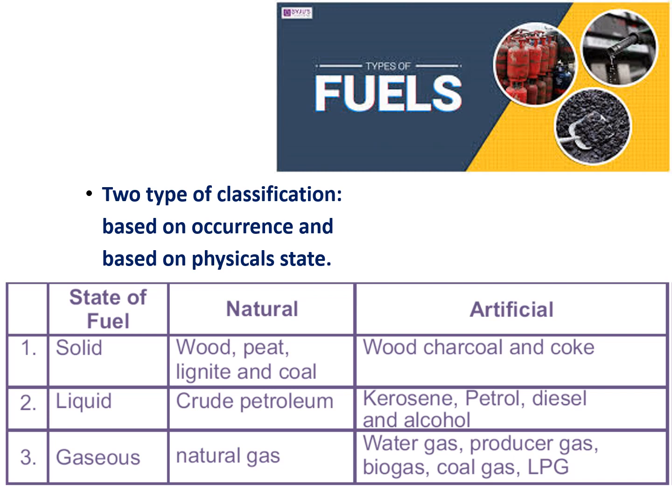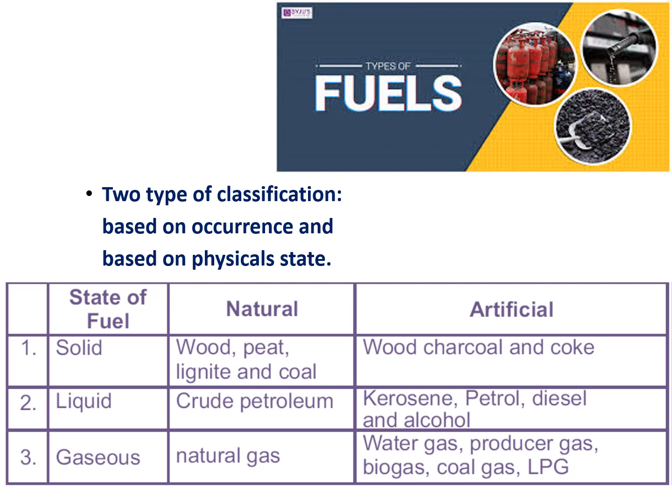And the next classification is based on physical state. According to their physical aggregation, they are divided into three types: solid fuels, liquid fuels, and gaseous fuels. Solid fuels: wood, charcoal, coke, peat all come under solid fuels.